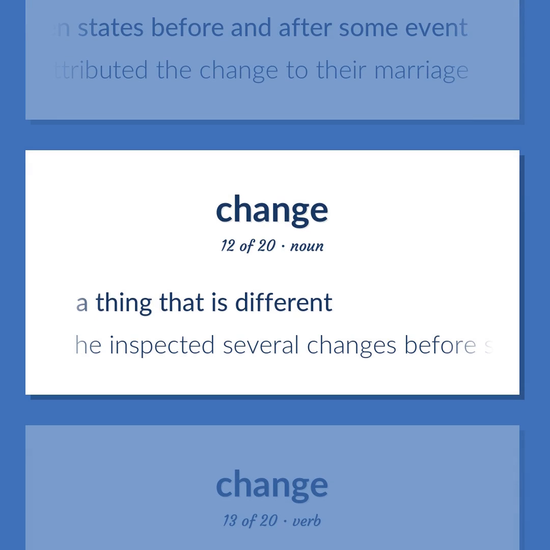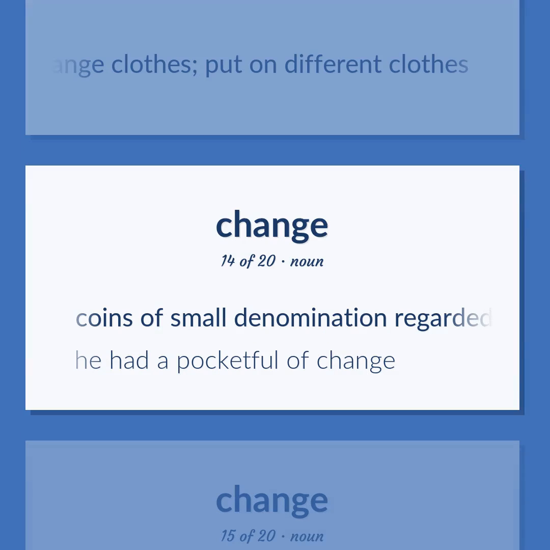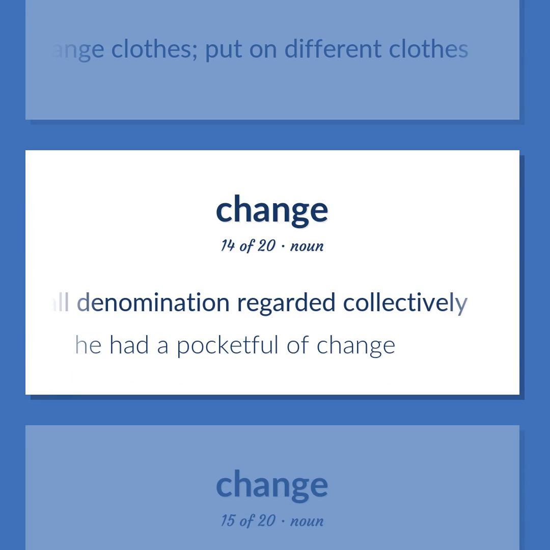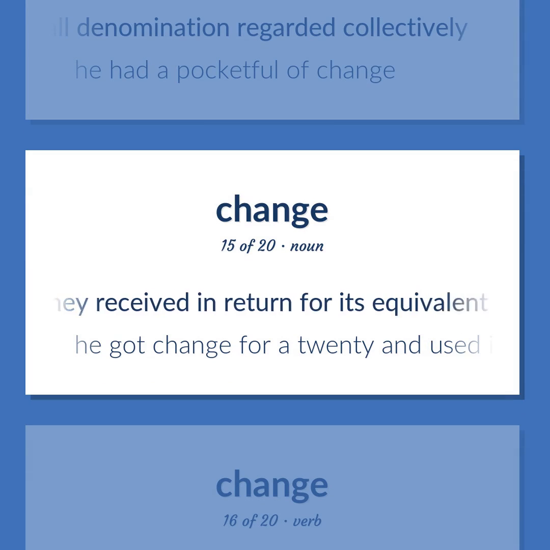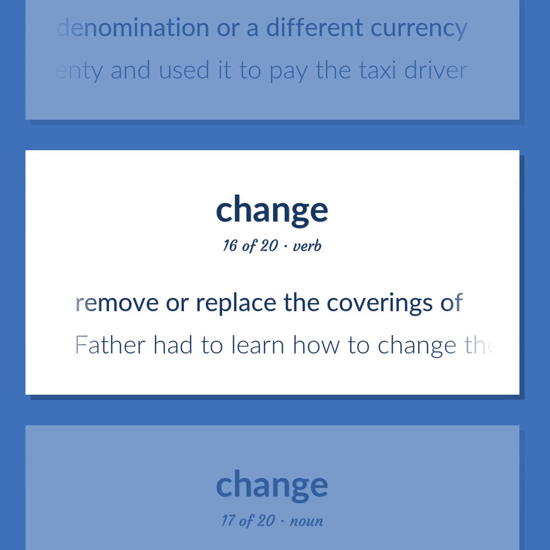A thing that is different. He inspected several changes before selecting one. Change clothes. Put on different clothes. Coins of small denomination regarded collectively. He had a pocketful of change. Money received in return for its equivalent in a larger denomination or a different currency. He got change for a 20 and used it to pay the taxi driver. Remove or replace the coverings of. Father had to learn how to change the baby.